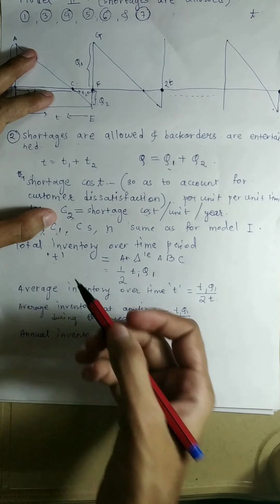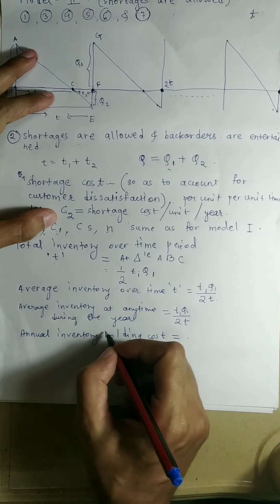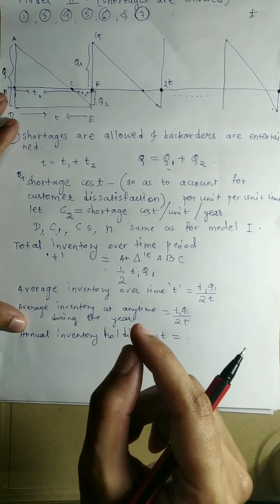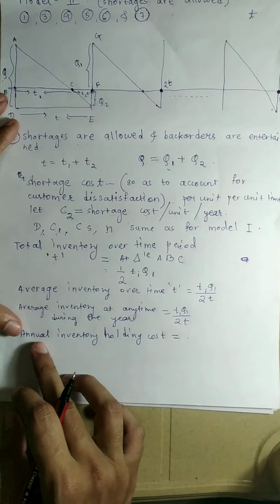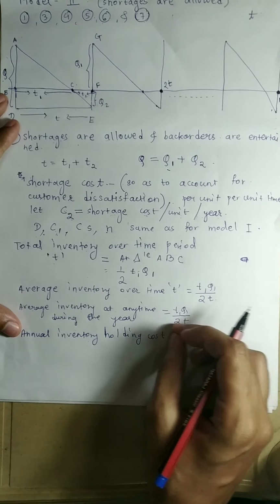And we want to calculate the annual inventory holding cost. So if suppose there is one good, then it is the cost C1, but how many items are there with us? On average, it is this.